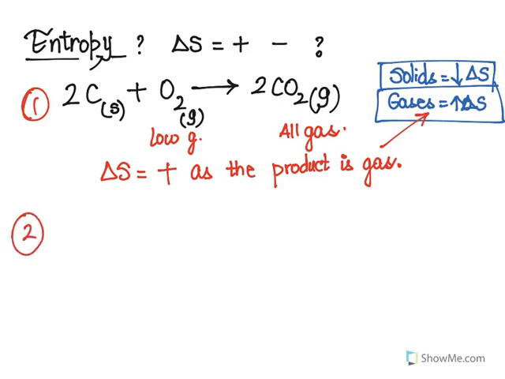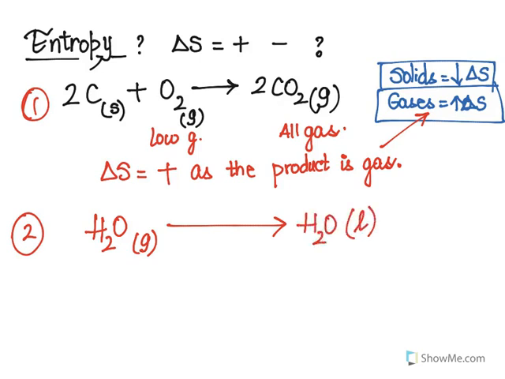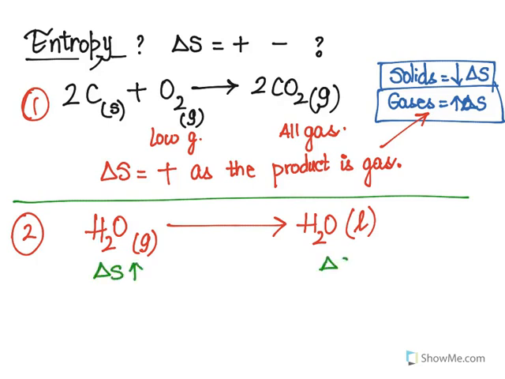All right, let's take a look at the next question, which is water in the form of gas. We are condensing it to get water in the form of liquid. Pretty clear from the equation, you can see that we are going from a very disorderly state, where our entropy is higher, to where our entropy is lower, because liquids will have lower entropy.